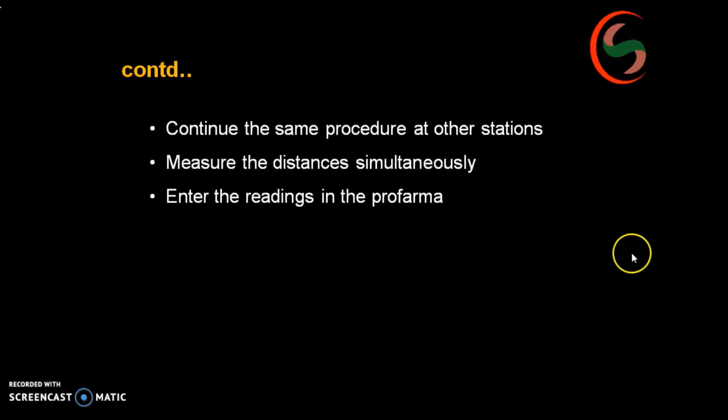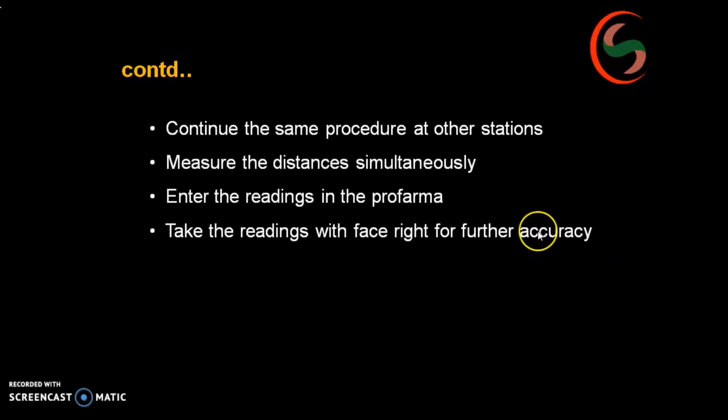Continue the same procedure at other stations. Measure the distance simultaneously. Means already tentatively in the reconnaissance survey itself we have chosen the stations. From each station to station you have to measure the distance directly, and enter the readings in the proforma. Take the readings with face right for further accuracy, face left and face right, both conditions.